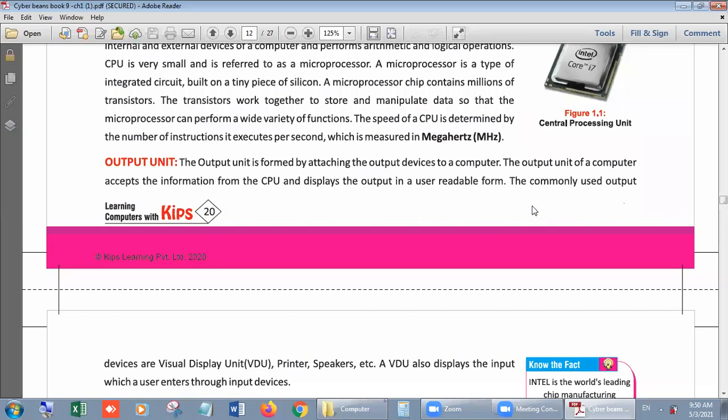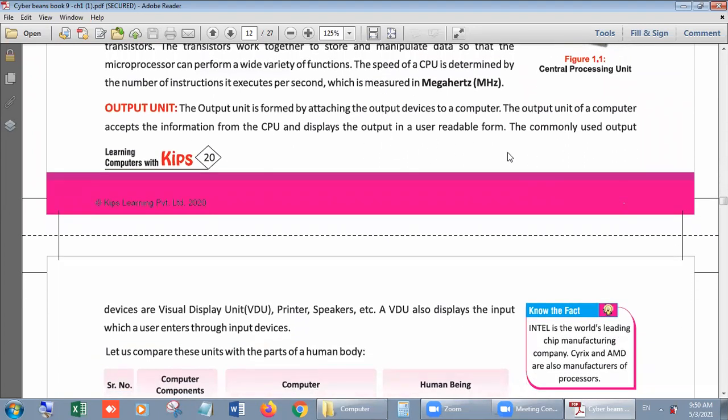It is very important because everything we can measure, but when we are talking about the speed of a computer or the speed of the CPU, central processing unit, it is always measured in megahertz, MHz. Now, the output devices are responsible for displaying the result, and all the devices which we use in the output unit are called output devices, like monitor, printer, speaker, correct?